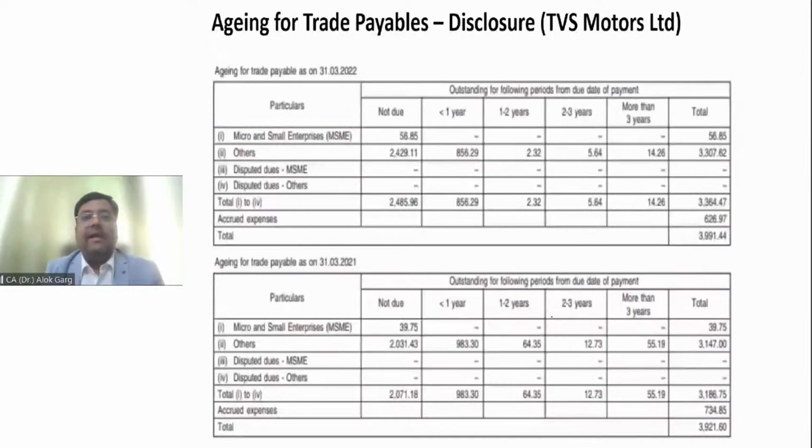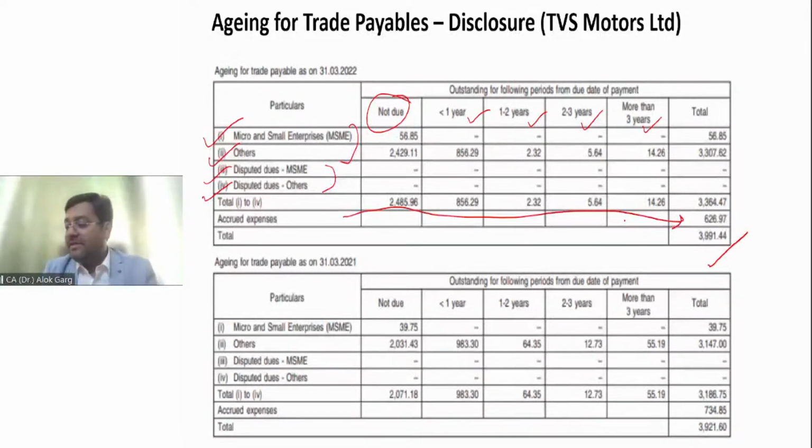Is that clear? And I can show you the real life disclosure from Tata Motors Limited. You can see how Tata Motors Limited has disclosed: MSME vendor, other than MSME, disputed MSME, disputed others, so it is undisputed and disputed. And this is aging, starting with not due. Not due means as per the agreed period, it is not yet due. Then less than 1 year, 1 to 2 year, 2 to 3 year, more than 3. And this is matching with your balance sheet and accrued expenses as well.